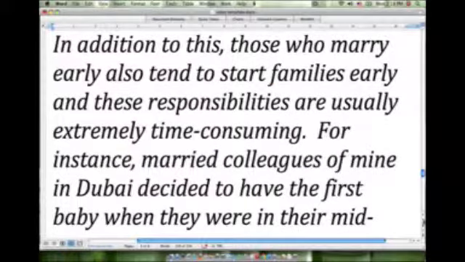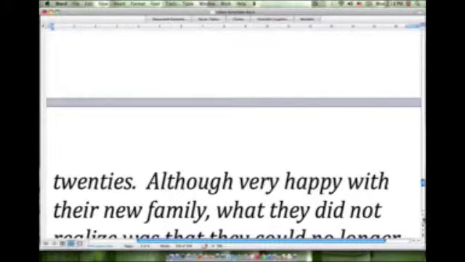In addition to this, those who marry early also tend to start families early, and these responsibilities are usually extremely time-consuming. For instance, married colleagues of mine in Dubai decided to have their first baby when they were in their mid-20s.